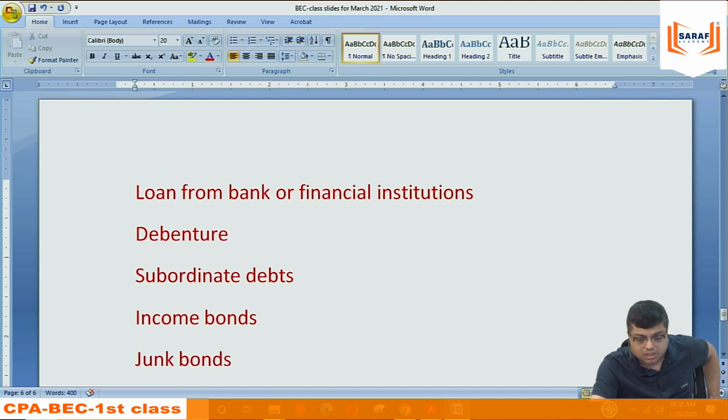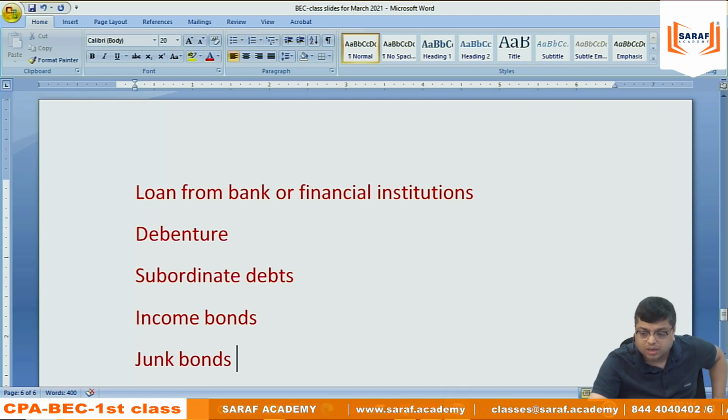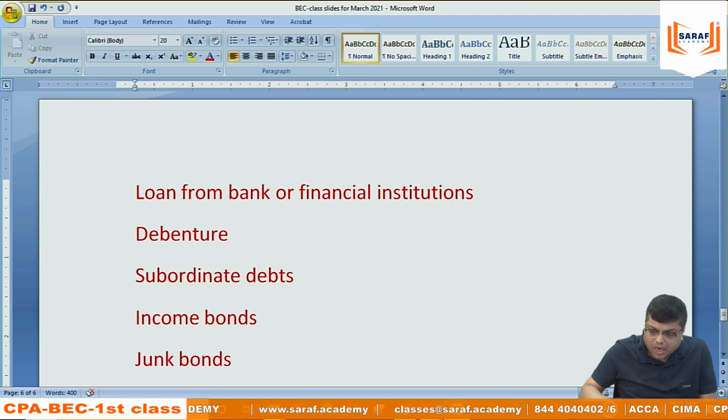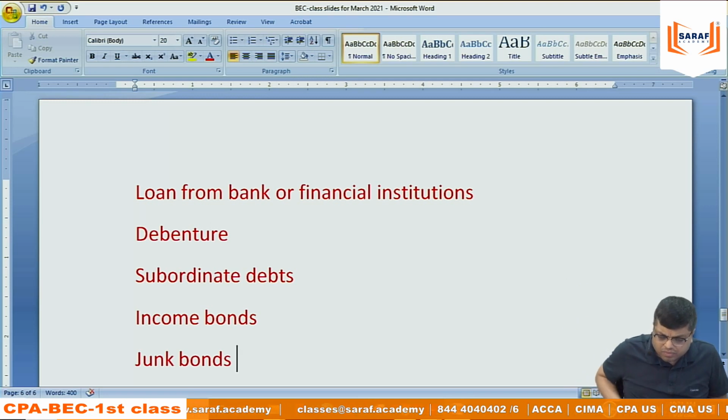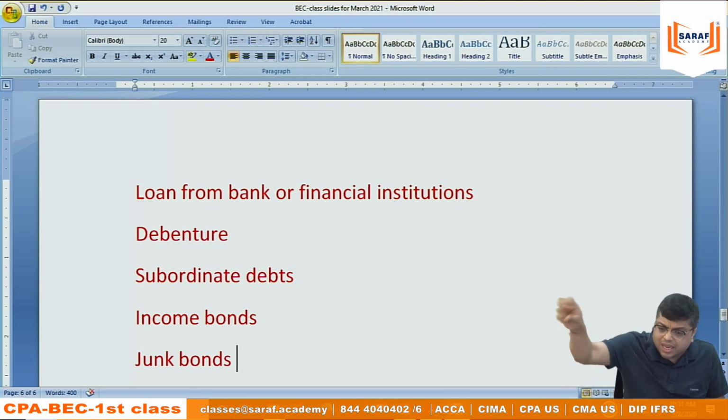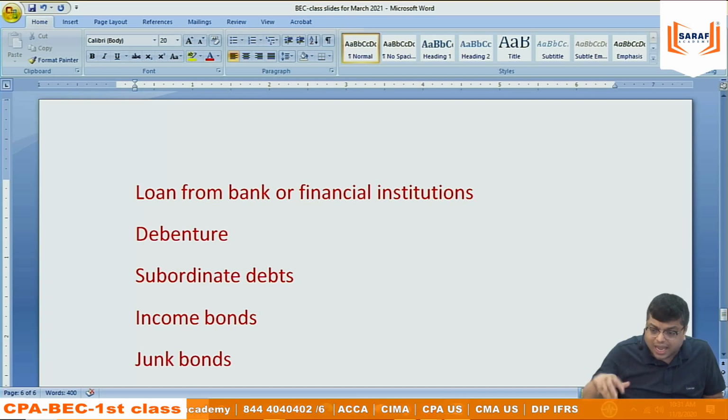Junk bonds, very risky. If the company is issuing junk bonds and the investors are purchasing those junk bonds and paying money to the company, then in that case, that is very, very risky. Why is somebody taking risk? Suppose in case of takeover, merger, leverage buyout, takeover, I am taking another company. Now the other company is not doing well, or maybe I am not doing well, but I am taking a company which is doing well. Whether I will be able to maintain that company in a proper way, I don't know.